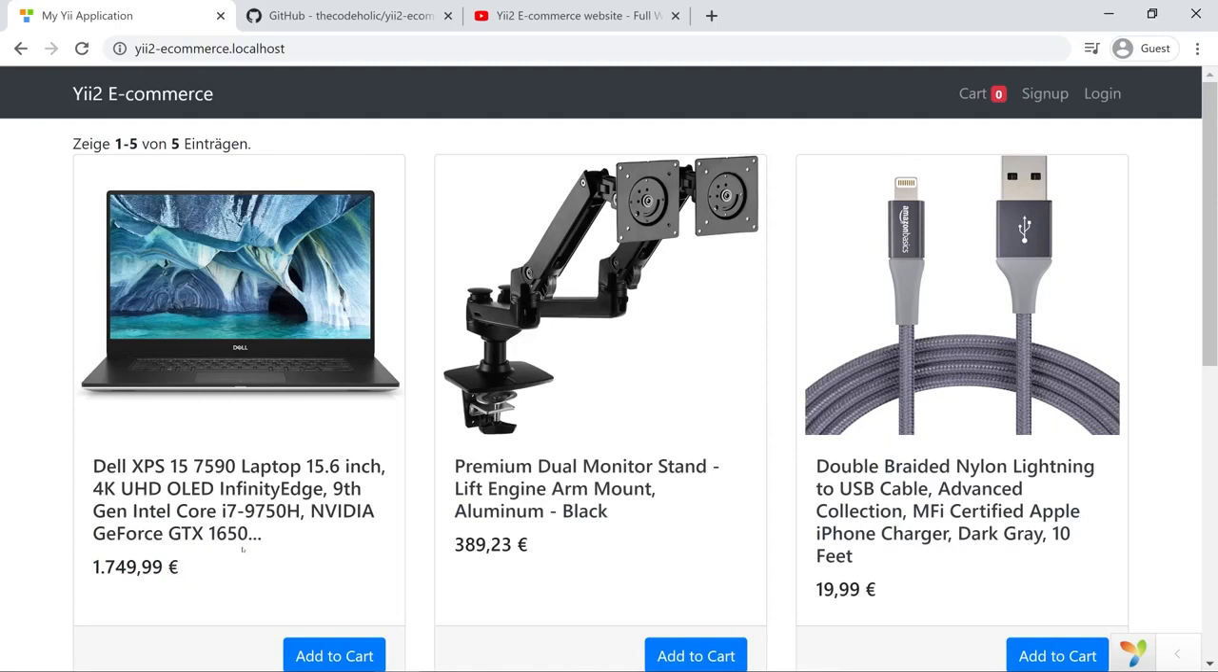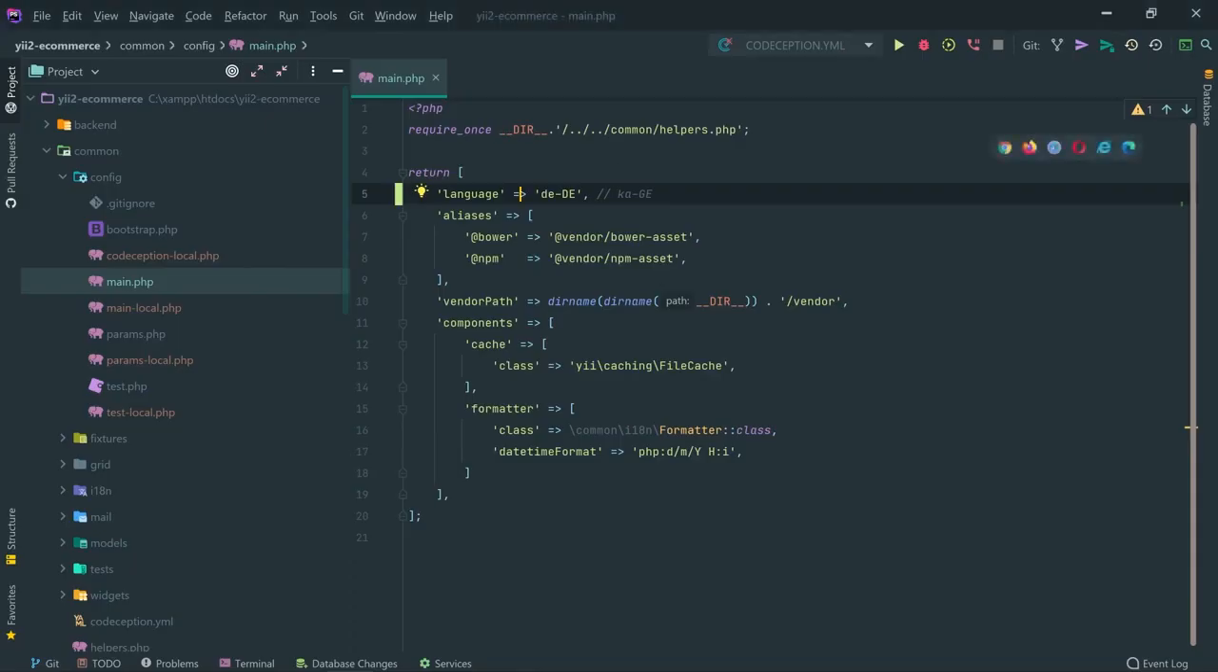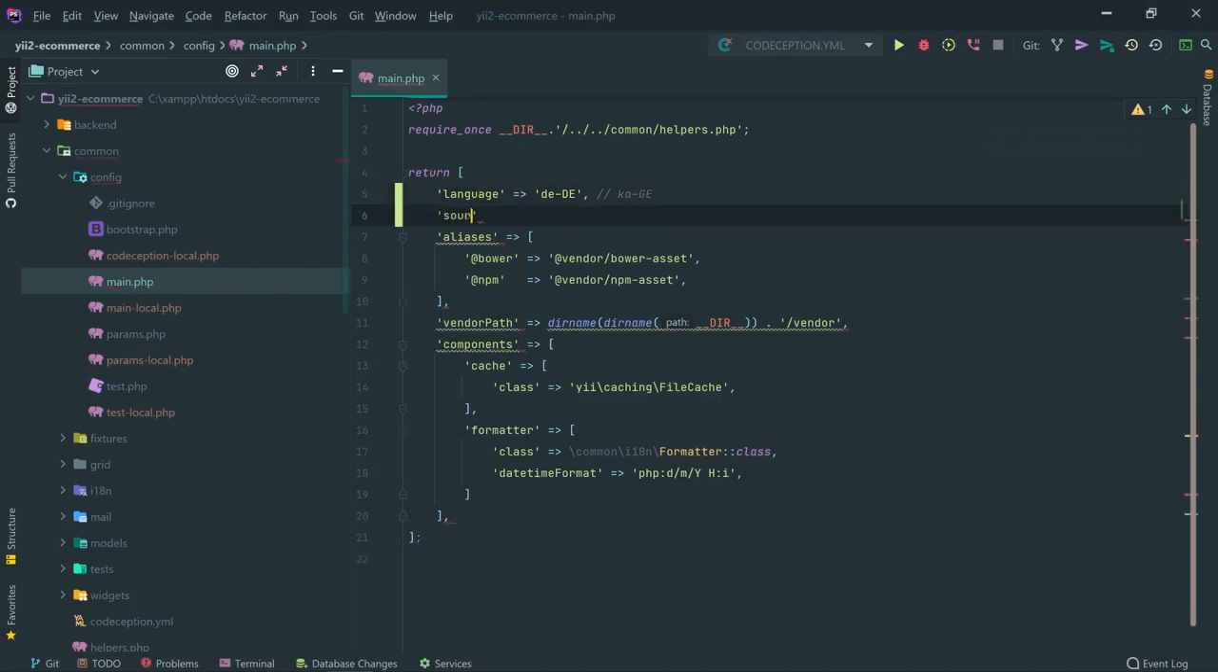Or, of course, this can also be fixed. And let's say that we always display prices in dollars, no matter what the application language is. That can also be done from the formatter configuration. Okay, so besides the language, we also have in the configuration phase the source language.